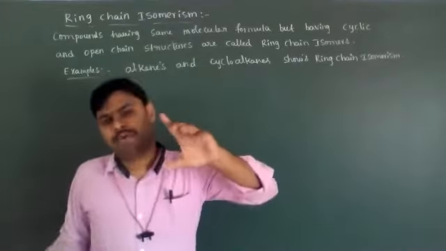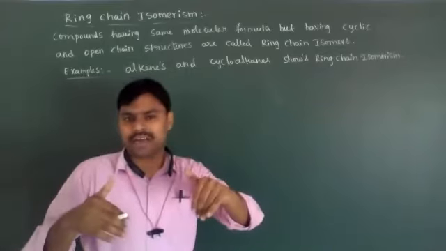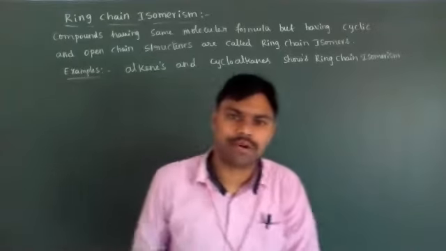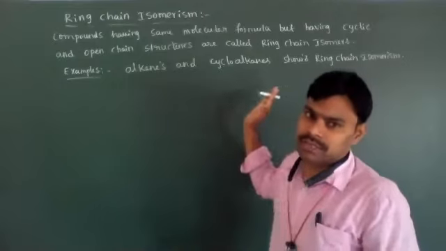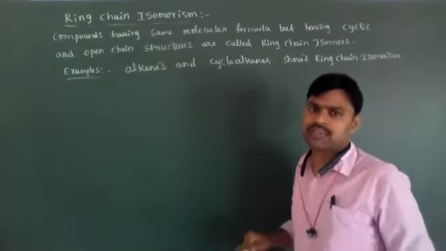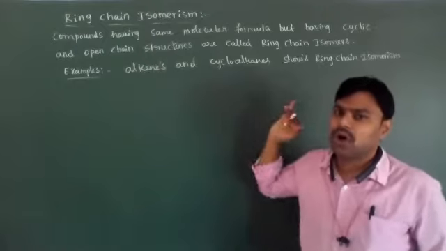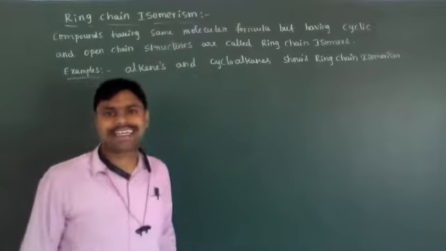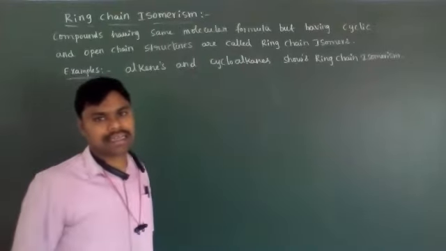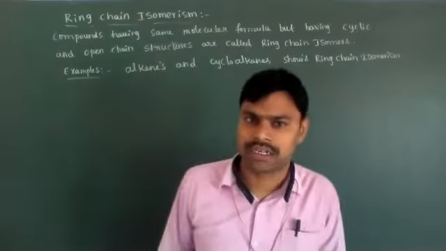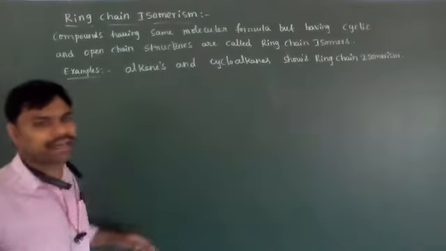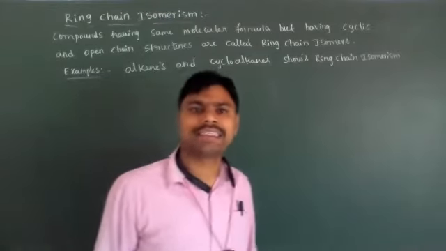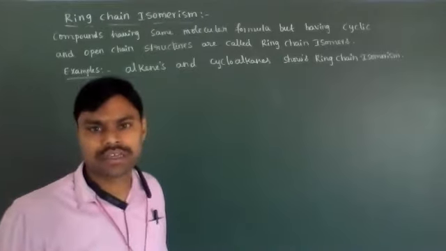Means the compounds which have the same molecular formula, but one is an open chain structure and another one is a cyclic structure, are called ring chain isomers. Mostly, for examples of ring chain isomers, alkenes and cycloalkanes show ring chain isomerism. Alkenes we know, and cycloalkanes also we know. Alkenes means what, dear students? Compounds containing at least one carbon-carbon double bond are called alkenes.